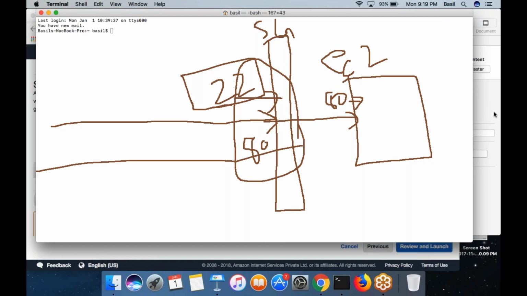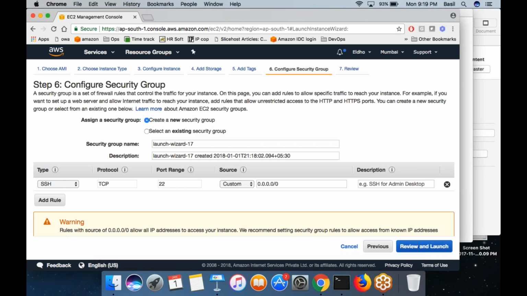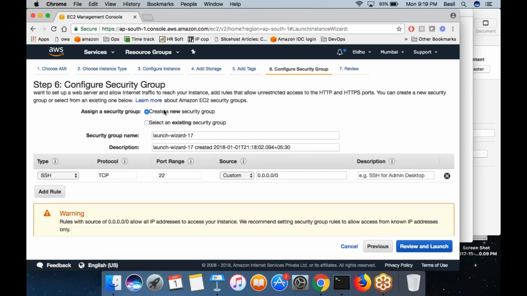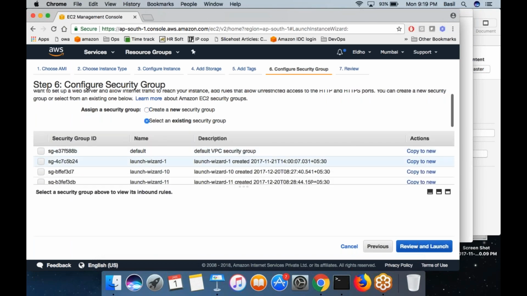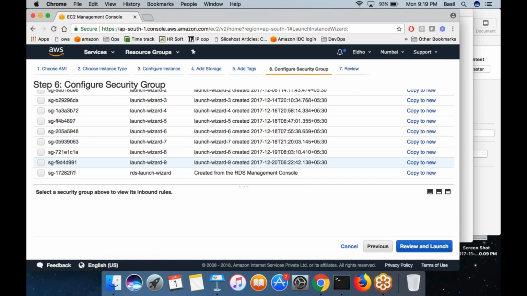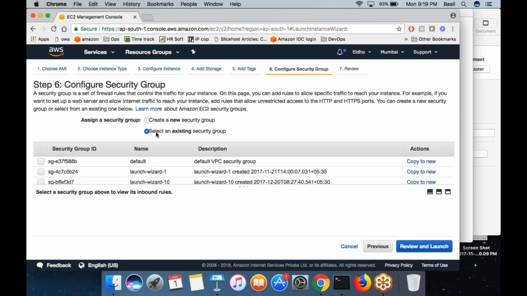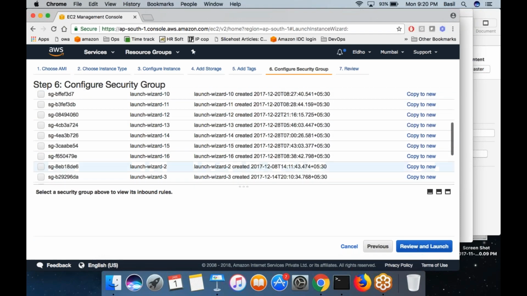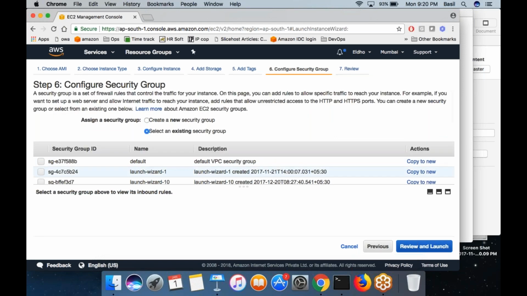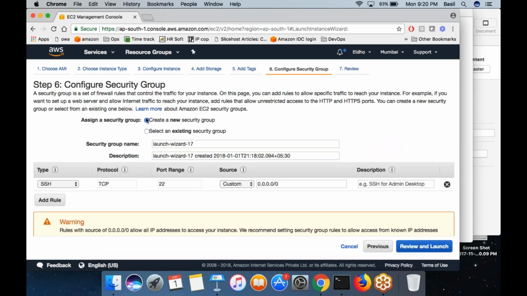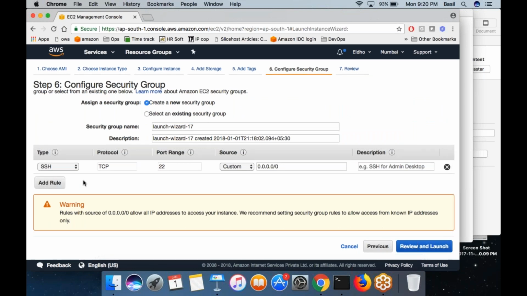By default, this page would ask you what you want to do. You want to create a new security group, or you want to choose from an existing security group. I already have too many security groups created. So if I go with this option, it would ask me to choose from the existing security groups. In my case, I want to create a new security group, and over here itself I can add the rules.